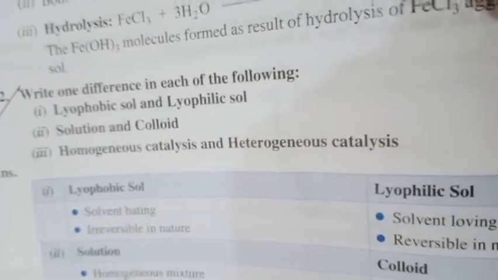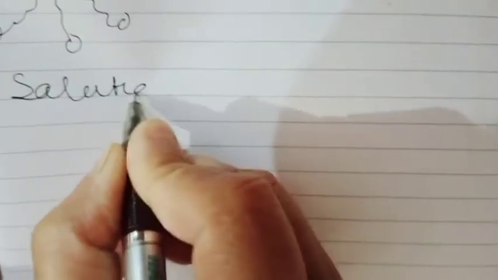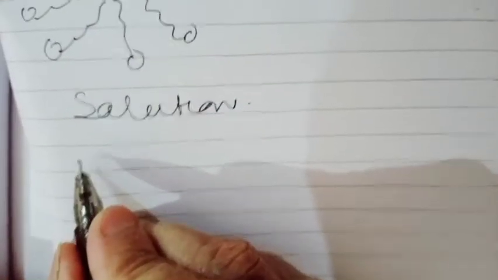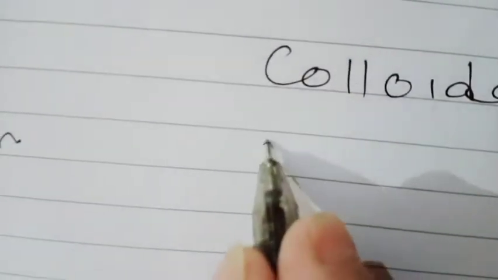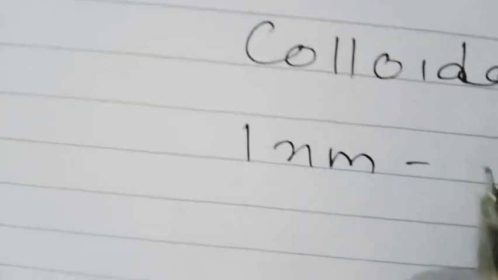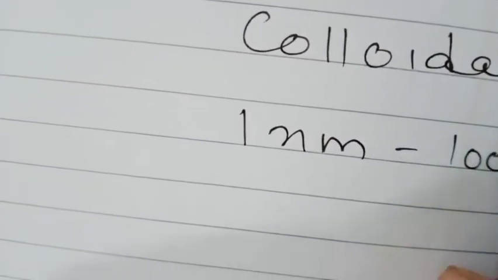Next is again a difference between solution and colloidal solution. The first difference between solution and colloidal solution is the size of the particle. In case of solution, the size of the solute particle is generally less than 1 nanometer, while in case of colloidal solution, you know the range, it lies between 1 nanometer to 1000 nanometer.